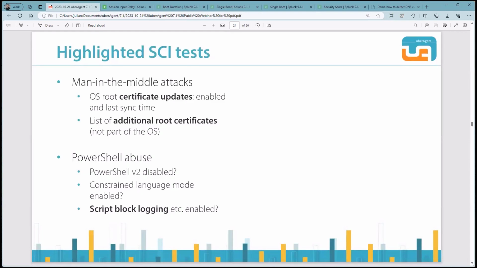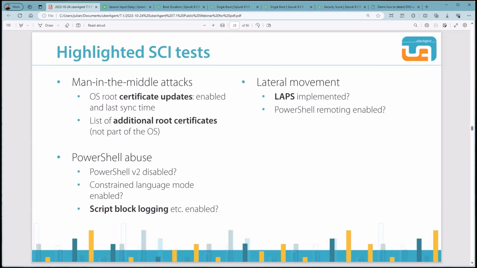Let's have a look at the checks we prepared to prevent PowerShell abuse. First off, is the old and insecure version of PowerShell, version 2, disabled? Are you using the constrained language mode in PowerShell, which reduces the possibilities a user has to abuse PowerShell?